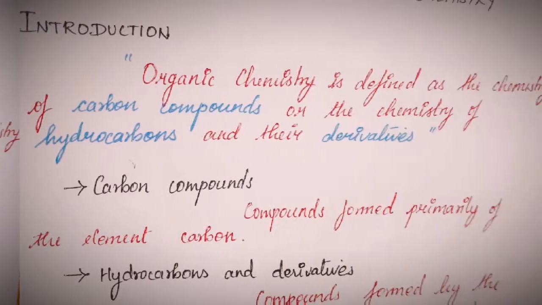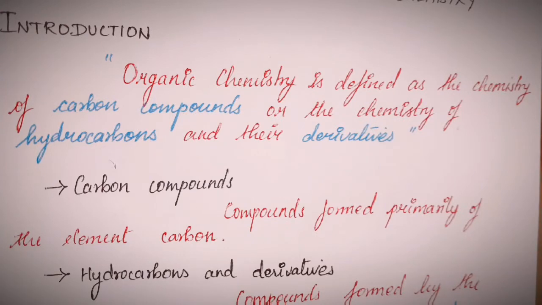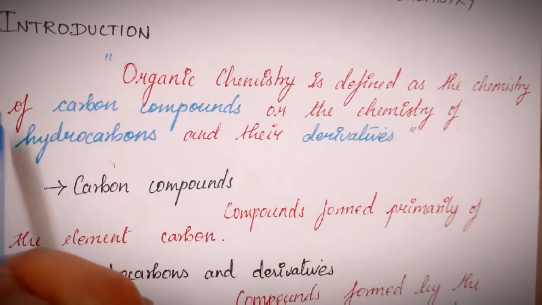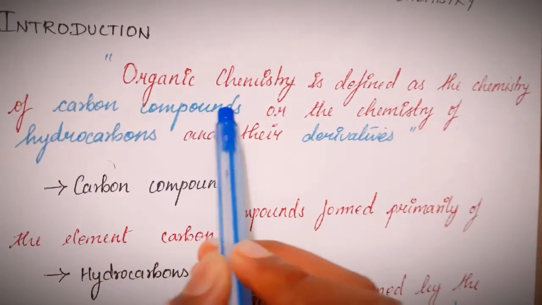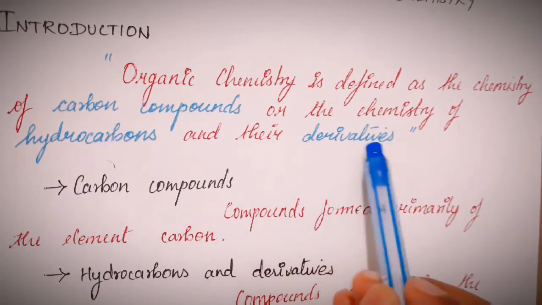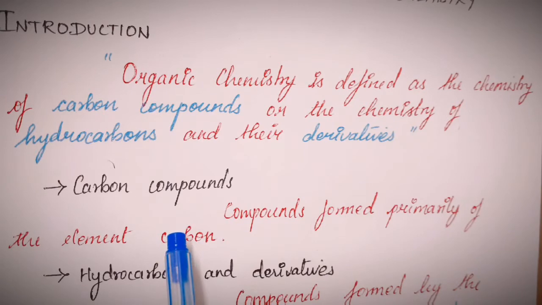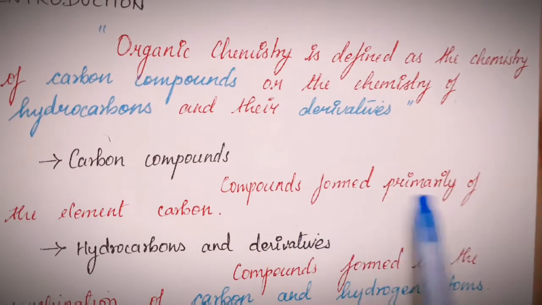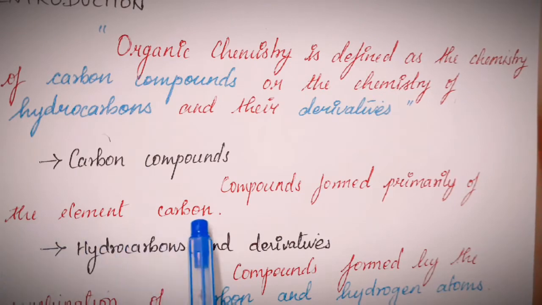I would like to begin the video by defining the term organic chemistry. Organic chemistry is defined as the chemistry of carbon compounds or the chemistry of hydrocarbons and their derivatives. So what are carbon compounds? Carbon compounds are formed primarily of the element carbon.